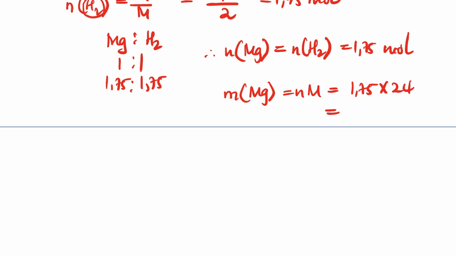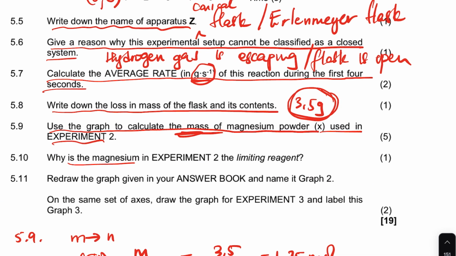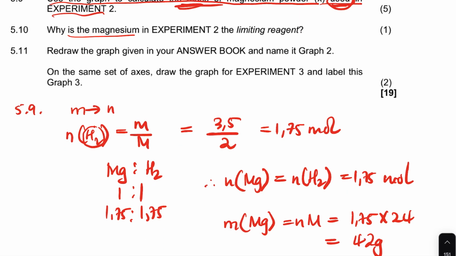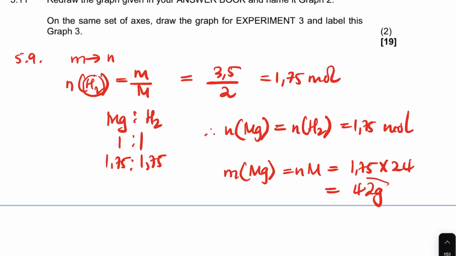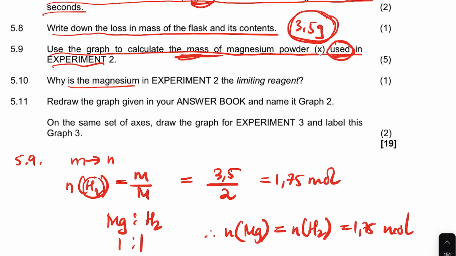Let me punch that in the calculator quickly. 1.75 times 24 is 42 grams. The question wanted the mass of magnesium powder used, so it's 42 grams that is used there.